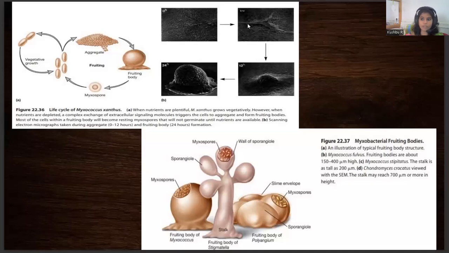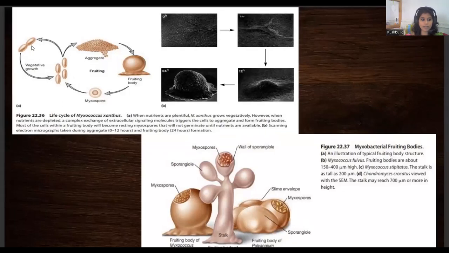This is how the myxobacterium looks, and myxospores are produced; an aggregate of myxobacteria forms, and a fruiting body is produced, inside which numerous myxospores will be present. This is the ultrastructure of your fruiting body, which has a stalk and numerous sporangioles attached to it. Inside the sporangiole, there are myxospores.